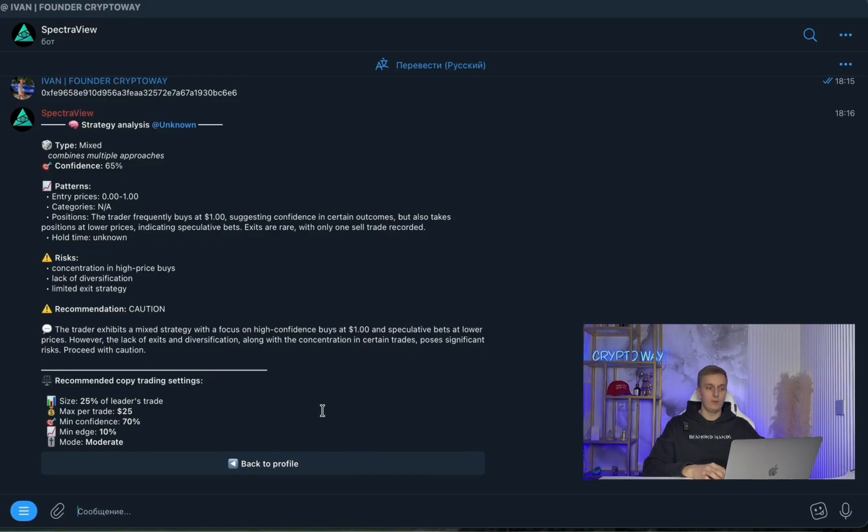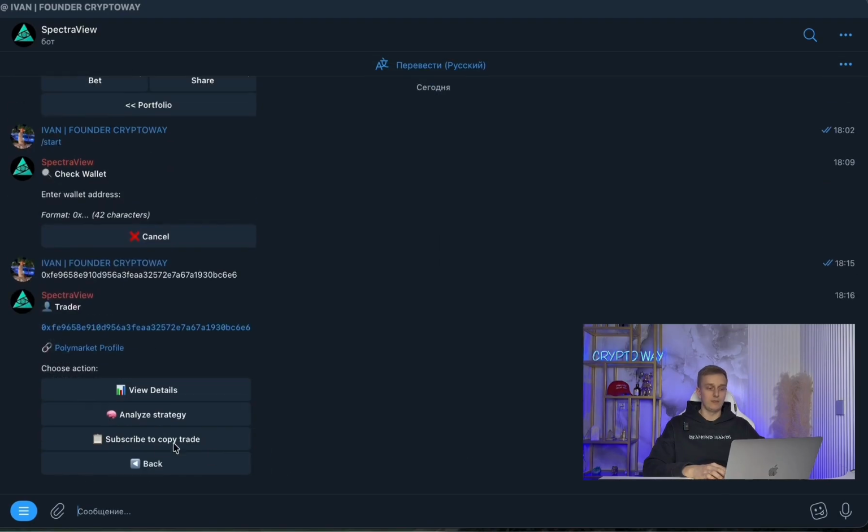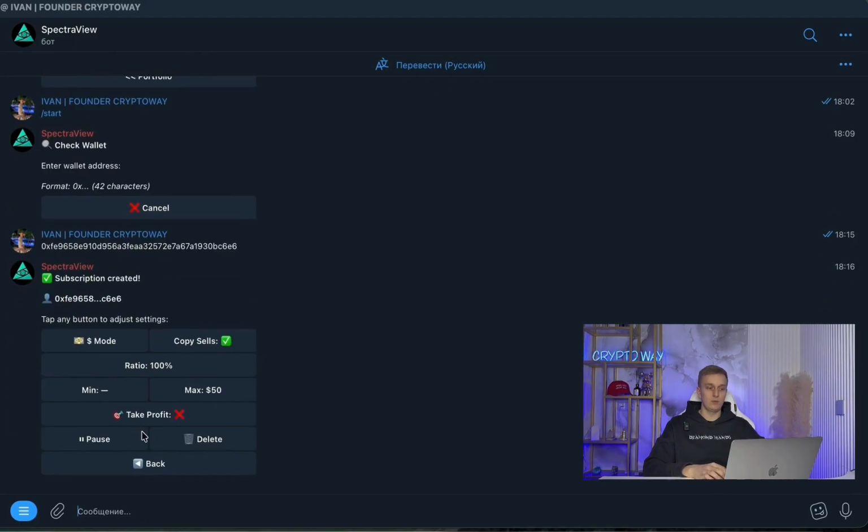But if you decide to copy trade a particular wallet, we just go back again. Here we have the subscribe to copy trade button. We click it and go directly to the menu, copy trading. Here we can set the exact ratio. At what ratio will we copy trade? Copy trading at 100% means 1-to-1.